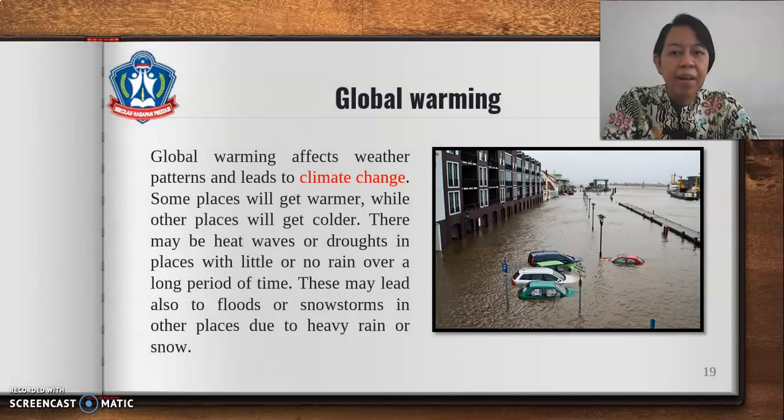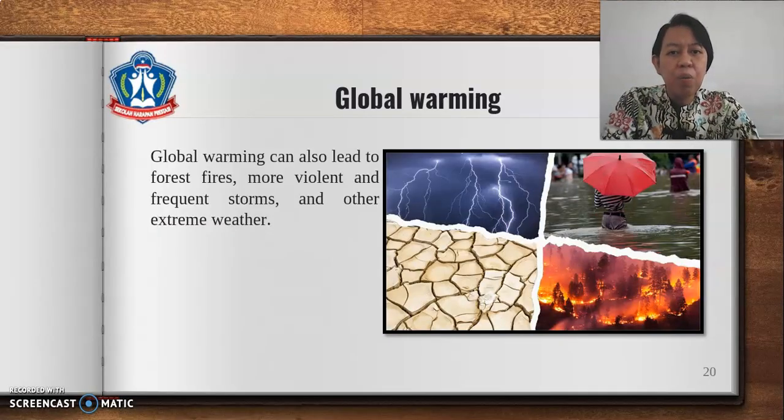Global warming affects weather patterns and leads to climate change. Some places will get warmer while other places will get colder. There may be heat waves or droughts in places with little or no rain over a long period of time. This may lead also to floods or snowstorms in other places due to heavy rain or snow. Global warming can also lead to forest fires, more violent and frequent storms, and other extreme weather.